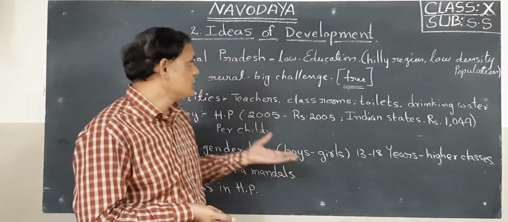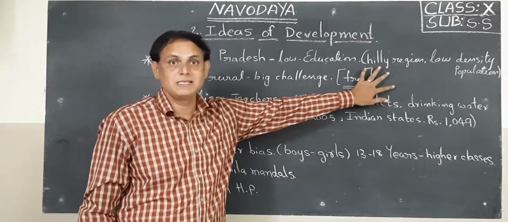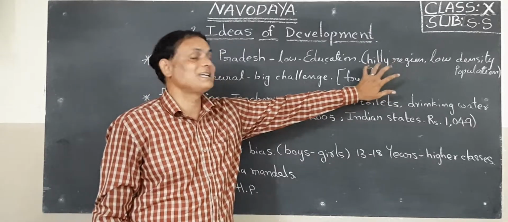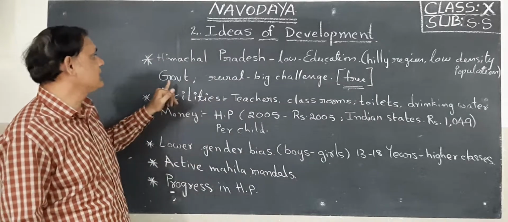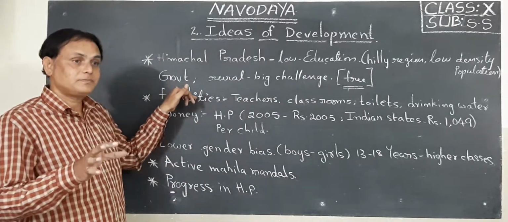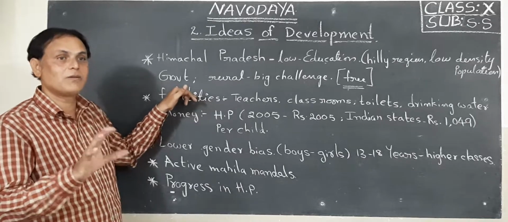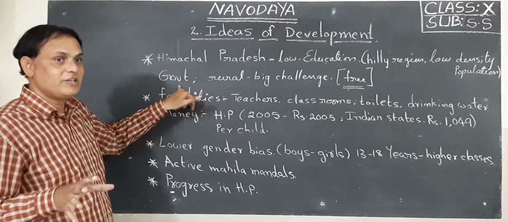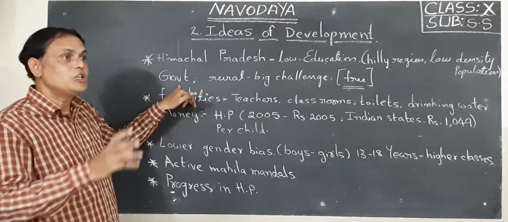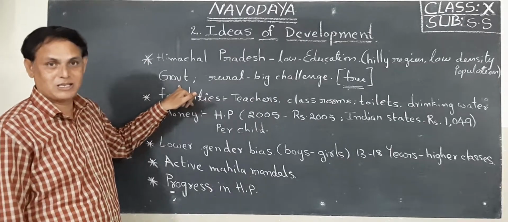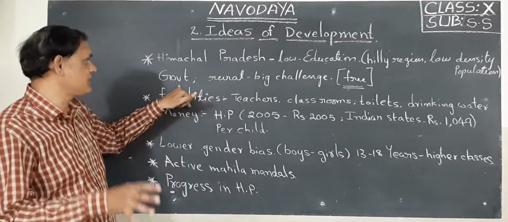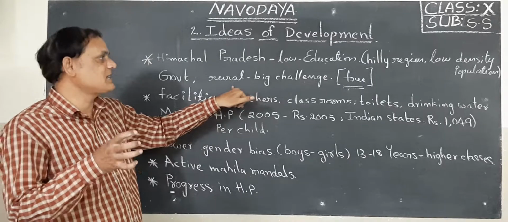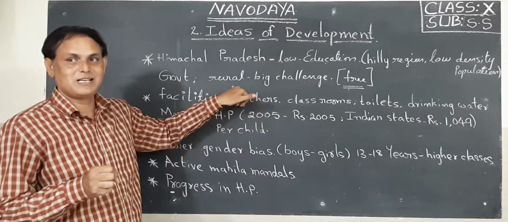Okay, children. Now listen. That is the main reason for the low population density, because the area is a hilly region. Next one, when they found the literacy rate very low compared with other states, the government of Himachal Pradesh took one decision to develop education in that Himalayan region. Even in the rural areas, it was a big challenge for them.